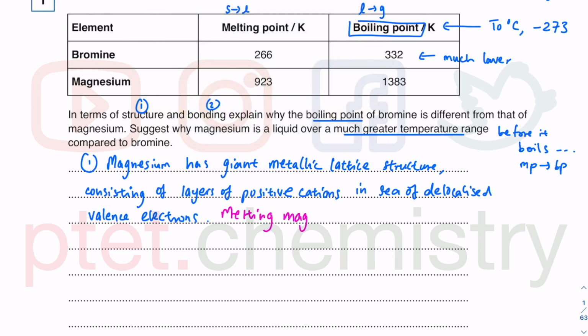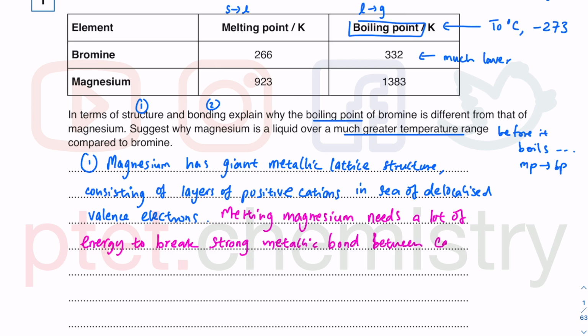Melting magnesium means that you need a lot of energy. Why is that? Because you need to break the strong metallic bond, which is the strong electrostatic force of attraction between the particles I've just specified. This is between the cations and your sea of delocalized outer shell electrons, because that is how you would label it.